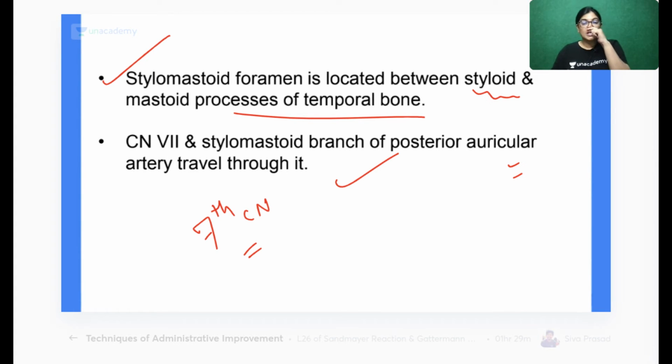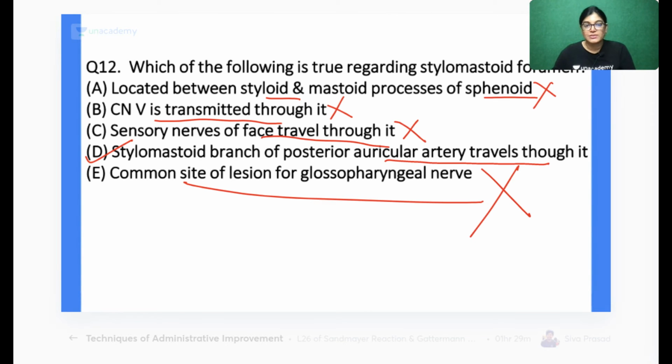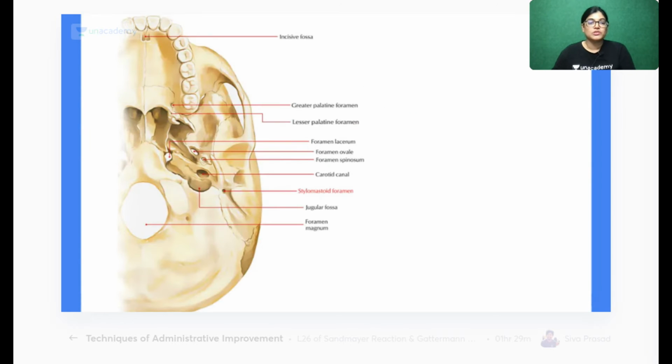Stylomastoid branch of posterior auricular artery. So we have got D as the correct answer, and 33% of students have given the right answer. Now let's move on to question number 13.